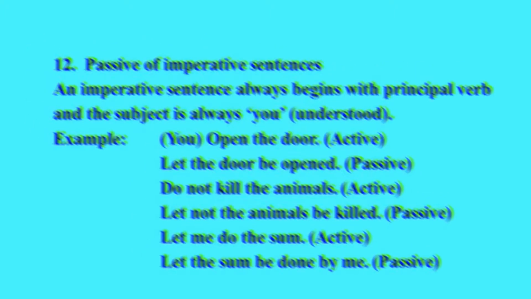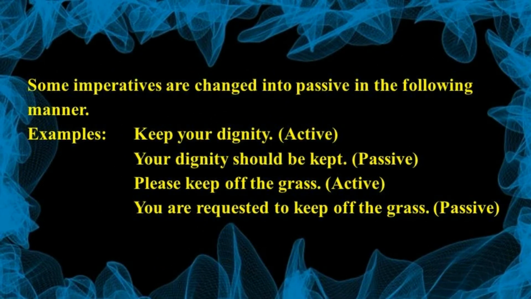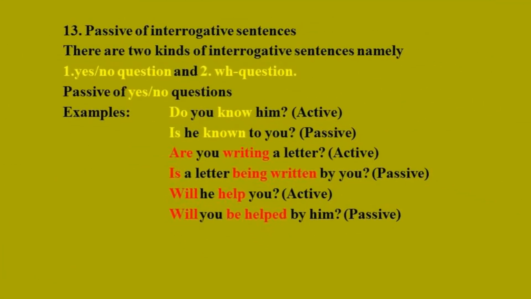Now some imperatives are changed into passive in the following manner. Just check. Keep your dignity. Your dignity should be kept. Please keep off the grass. You are requested to keep off the grass. Right? Now we come to passive of interrogative sentences. There are two kinds of interrogative sentences, namely yes-no question and number 2, WH question.